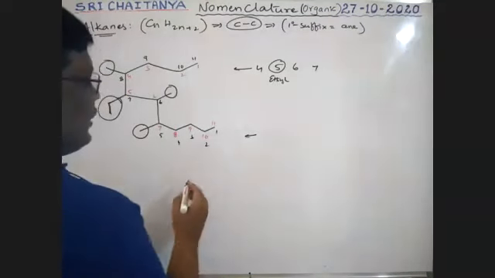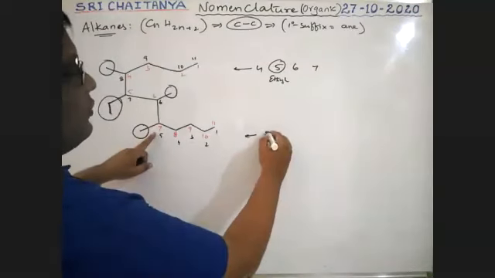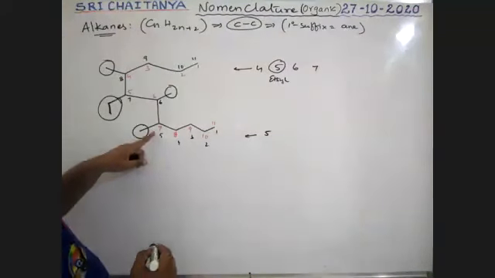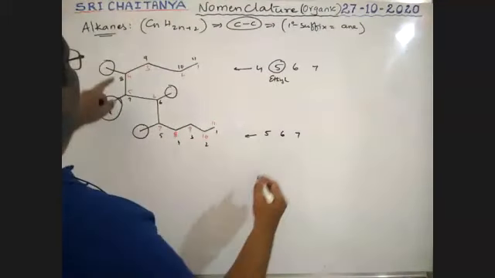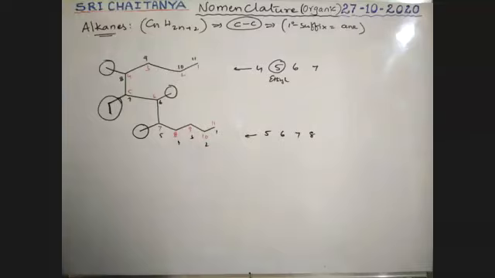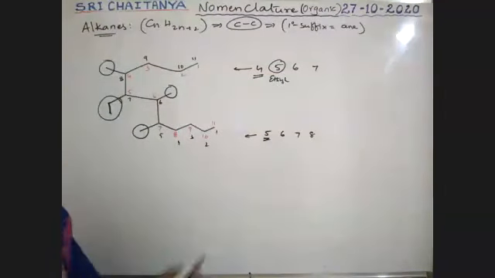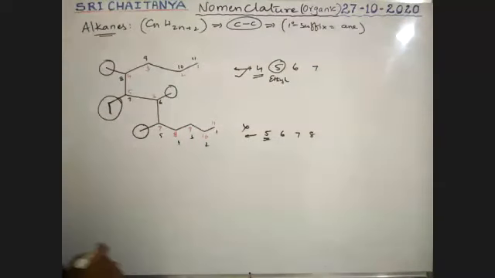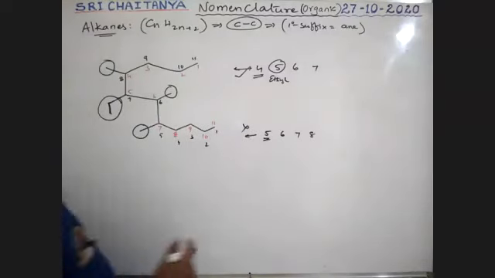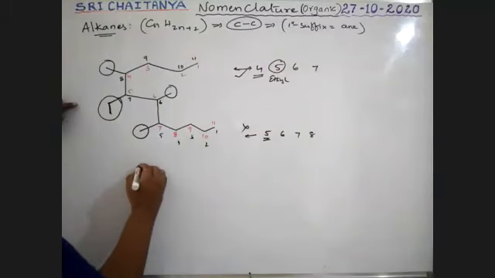So in this direction, what are the locants? 5, 6, 7, 8. So here the location starts with 4, it is 5, and the least locant rule we should follow, and that is why this is correct, this is wrong. Okay. So therefore, this is wrong, and therefore our answer is 5-ethyl,